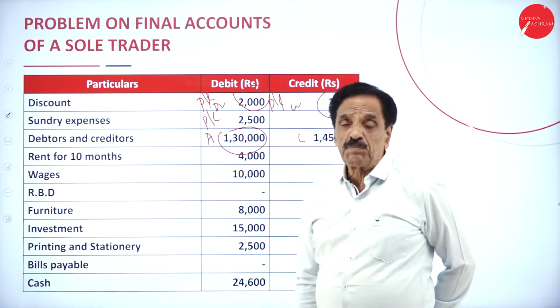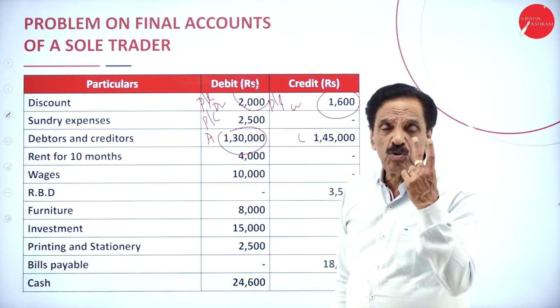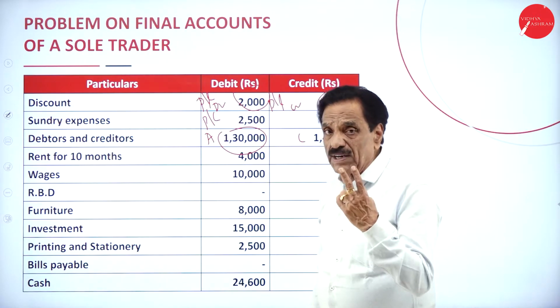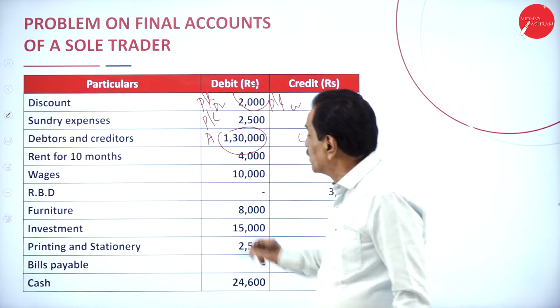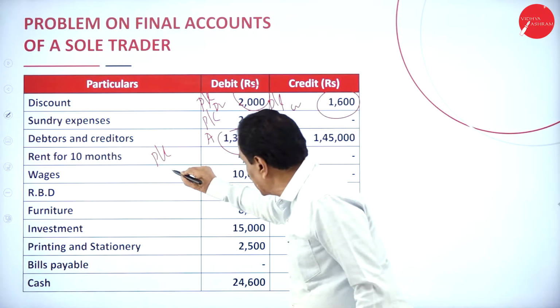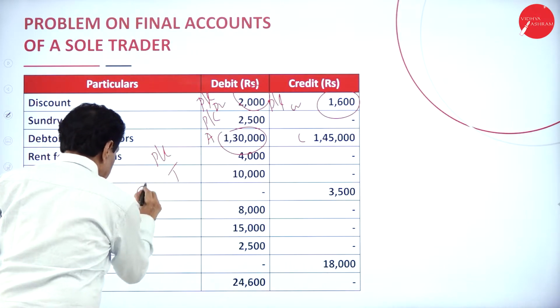Rent for 10 months. So we are doing the problem for how many months? 12 months. The rent paid is for how many months? 10 months, so 2 months are outstanding. 4,000 divided by 10 is 400. 2 months means 800. So this will come in profit and loss account. Wages, trading account. RBD, this is old RBD.